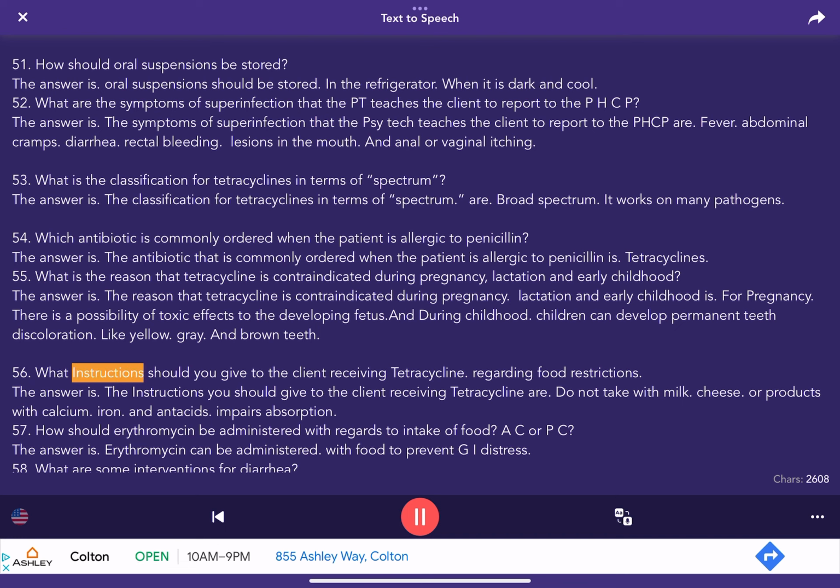56. What instructions should you give to the client receiving tetracycline regarding food restrictions? The answer is the instructions you should give to the client receiving tetracycline are: do not take with milk, cheese or products with calcium, iron, and antacids, as they impair absorption. 57. How should erythromycin be administered with regards to intake of food, AC or PC? The answer is erythromycin can be administered with food to prevent GI distress.